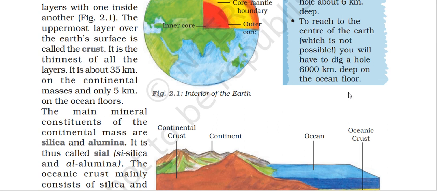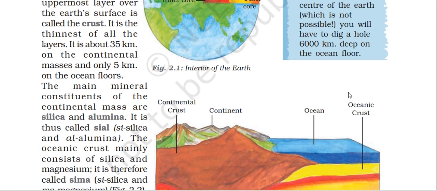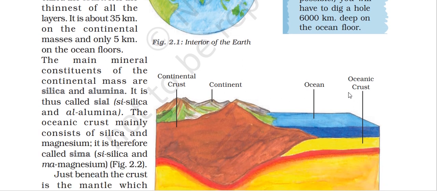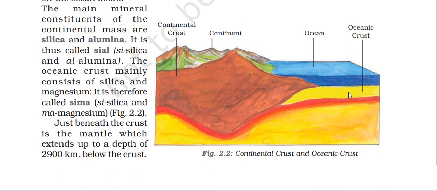The main mineral constituents of the continental mass are silica and aluminium, that is Sial, and the oceanic crust is made up of silica and magnesium, that is Sima. Now look here: this is the continental crust, this is your continent, this is the ocean, and this is the oceanic crust.